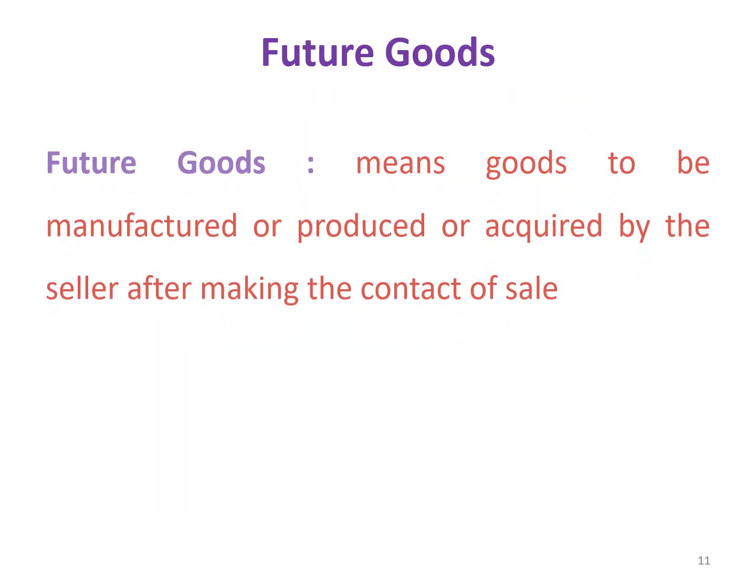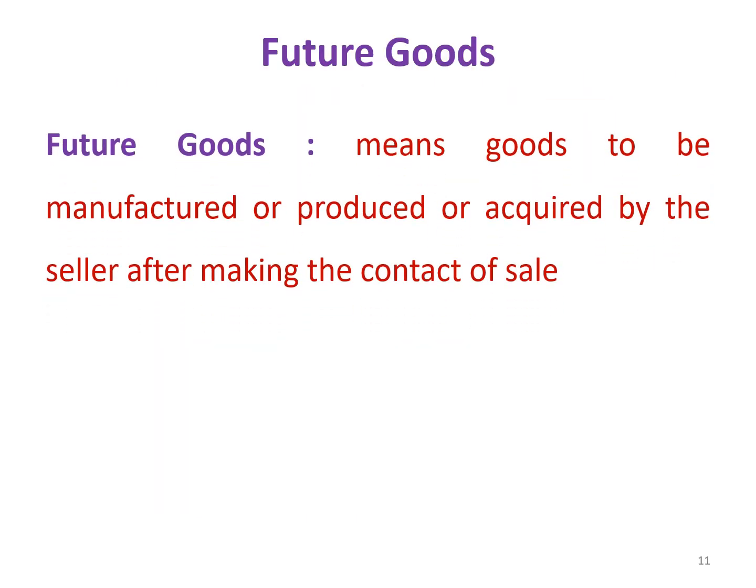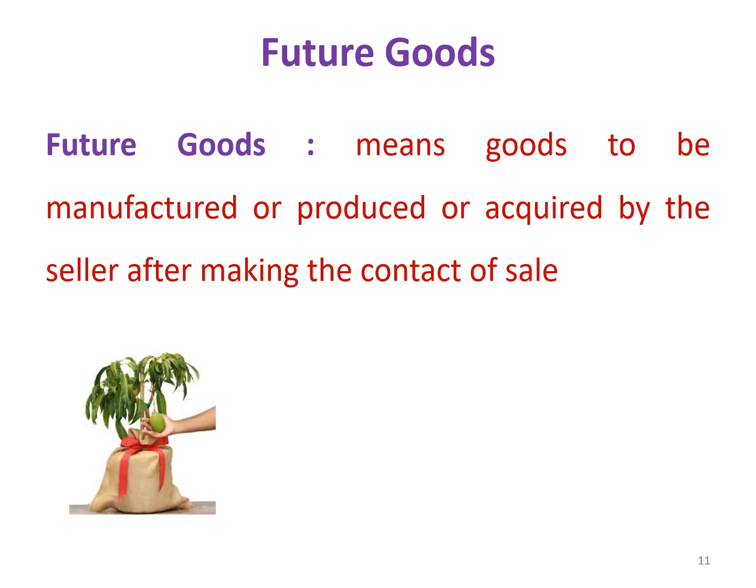The next important classification is future goods. Future goods means goods to be manufactured or produced or acquired by the seller after making the contract of sale. For example, a person wants to get a mango out of the mango tree grown in future.